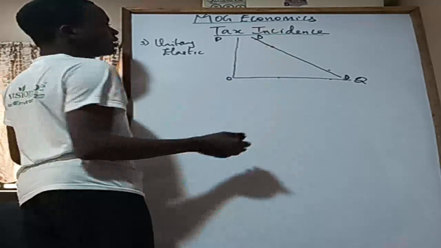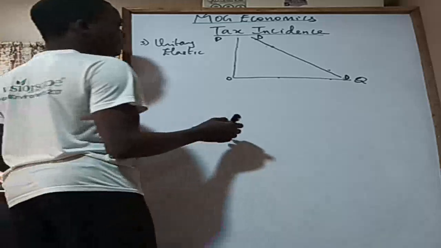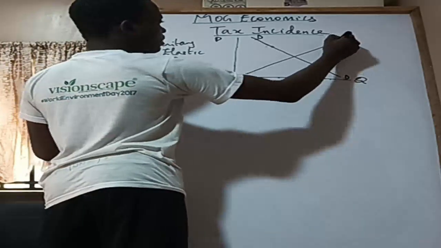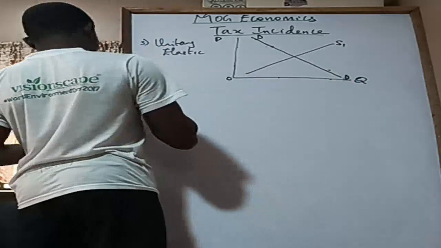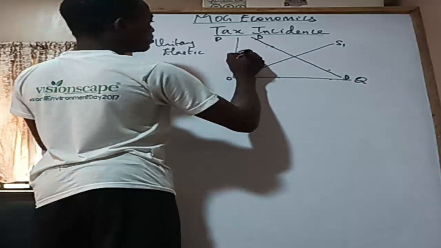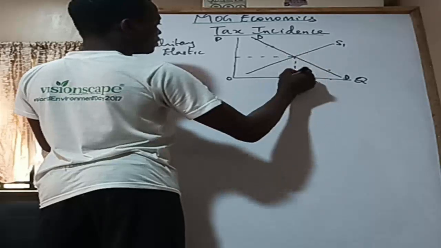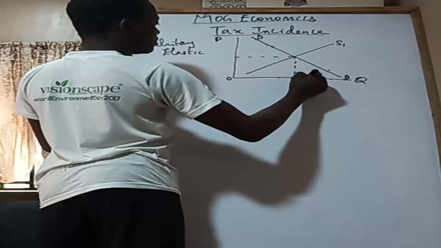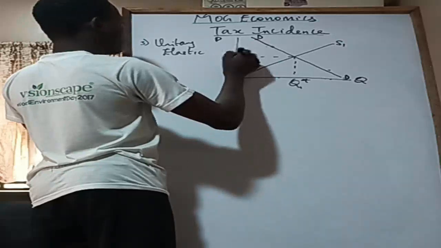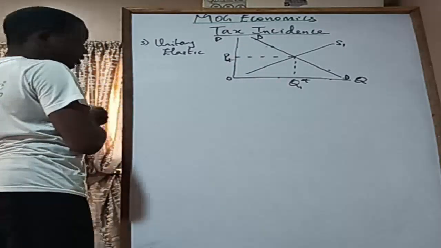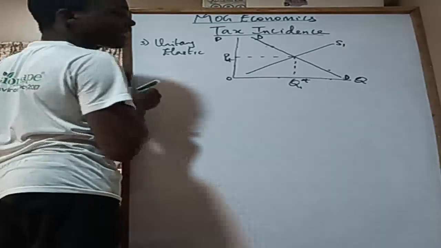Now our supply curve. Initially the supply curve is S1, and then the equilibrium. So this is Q1 star, and this is P star. The star was meant to be on the P, but it's okay. Now we have a tax imposed on the supply.